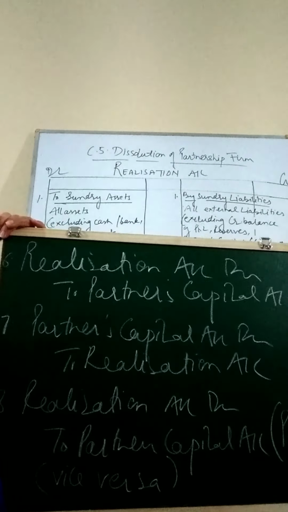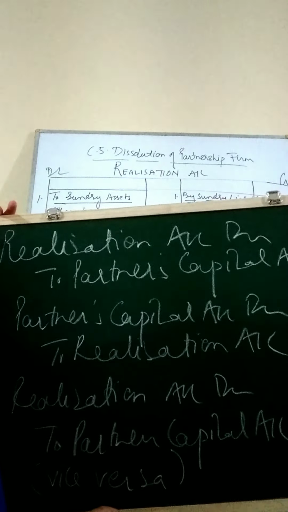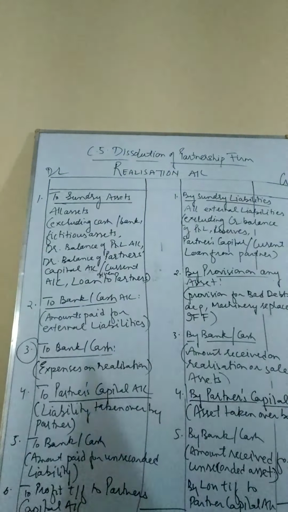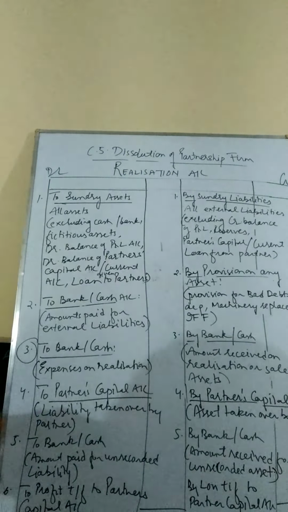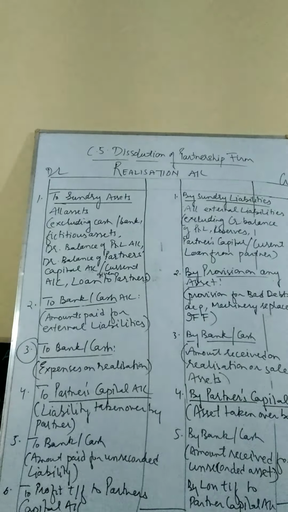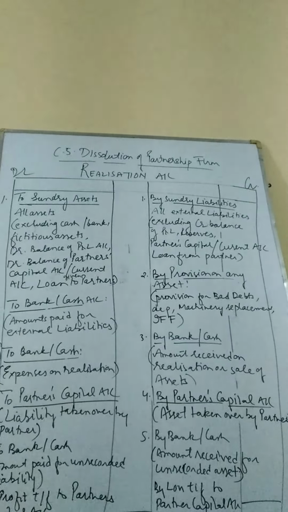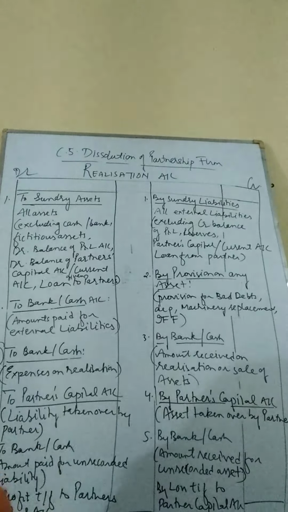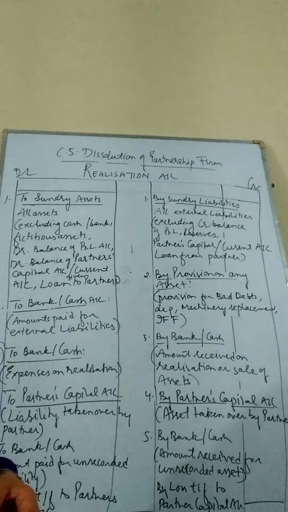So all these 8 entries belong to realization account only, so that we can have an idea that while preparing the realization account, if the question comes for the posting of journal entries, we have 8 steps to follow. I hope that these are very clear. In the next session, we will go with the journal entries in the partner's capital account.